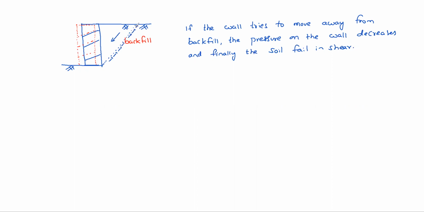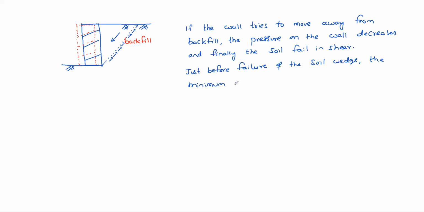Just before failure takes place, the minimum pressure acting on the wall is called active earth pressure. Just before failure of the soil wedge, see actually the pressure is decreasing, right? So it decreases and finally it attains a minimum value just before failure of the soil wedge.